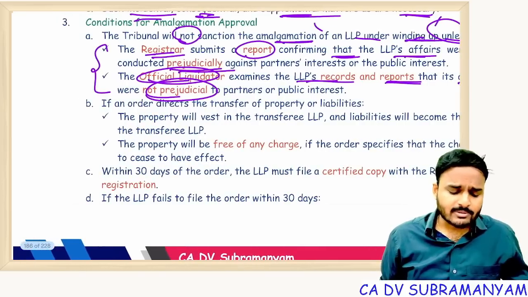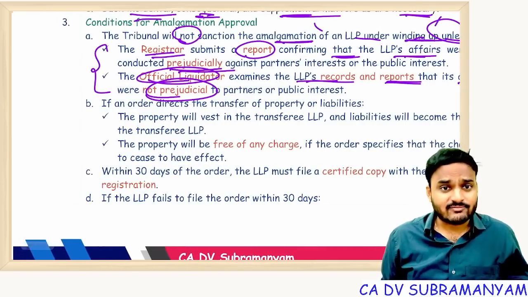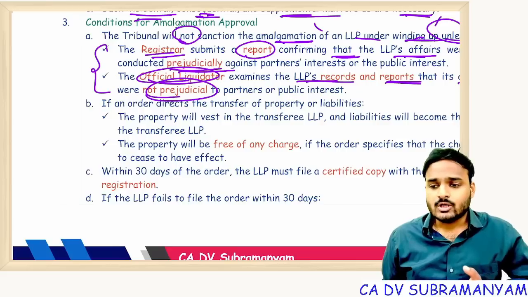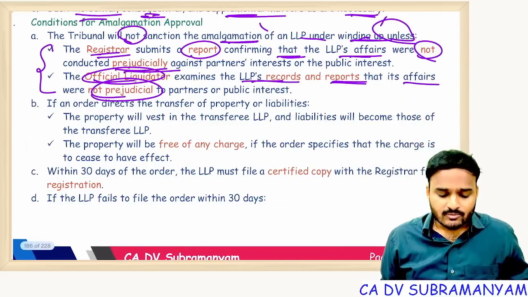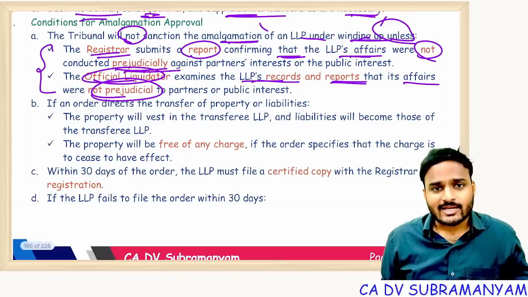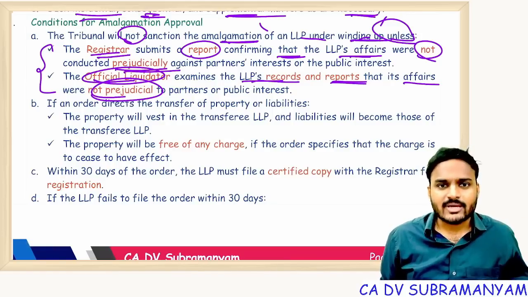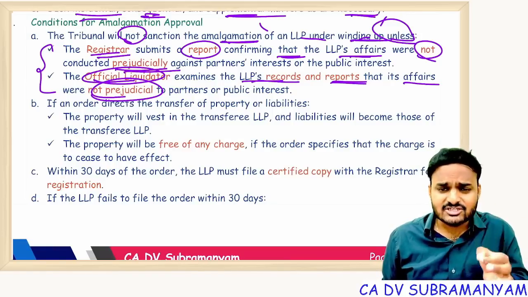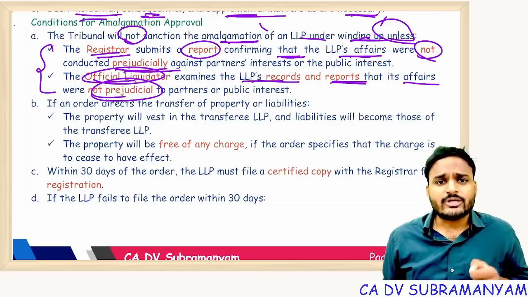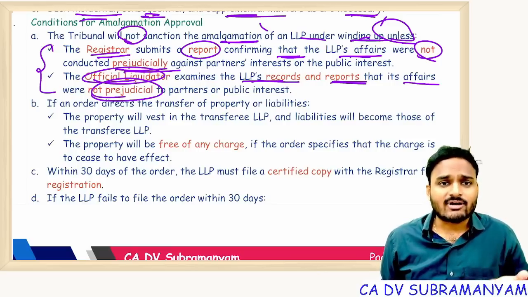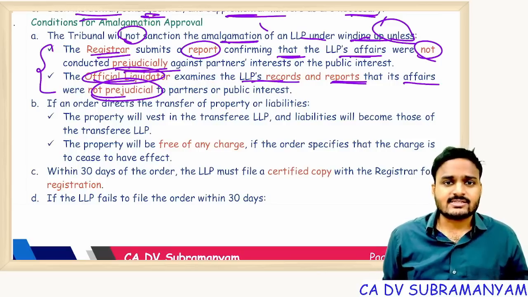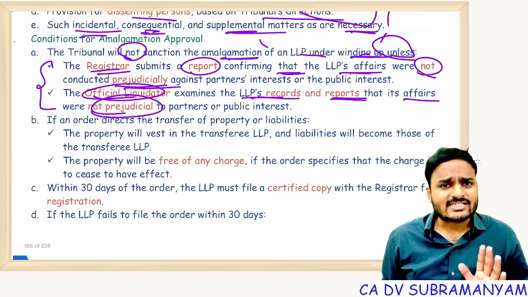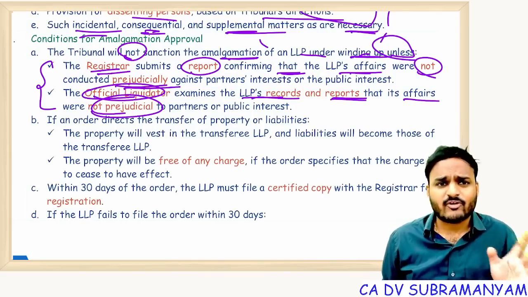Suppose sometimes what happens, to avoid taxes, for tax evasion, simply to cheat creditors, they will merge one LLP with another LLP. Merger may happen, amalgamation may happen. So here, the clear-cut intention, the objective of amalgamation is to defraud creditors or to defraud government by avoiding taxes. So there, tribunal will not sanction amalgamation. Tribunal will not order for amalgamation. It will stop amalgamation. It will stop winding up.